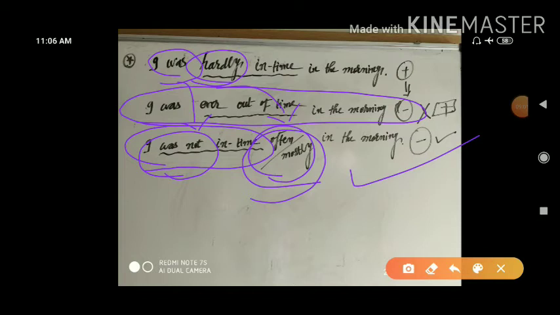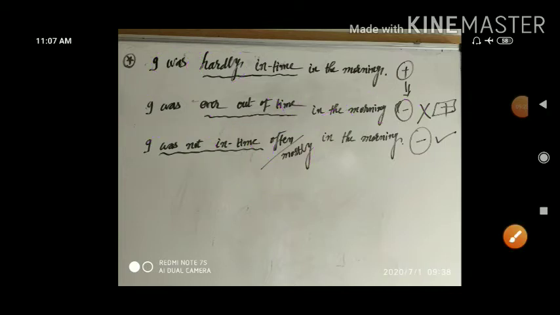But the basic idea is negative sense or opposite sense of the given sentence, and it should be according to the given tense, that you have not completed, so that this is the wrong sentence and this is the correct sentence. Got the idea? Now we will go for the next one.